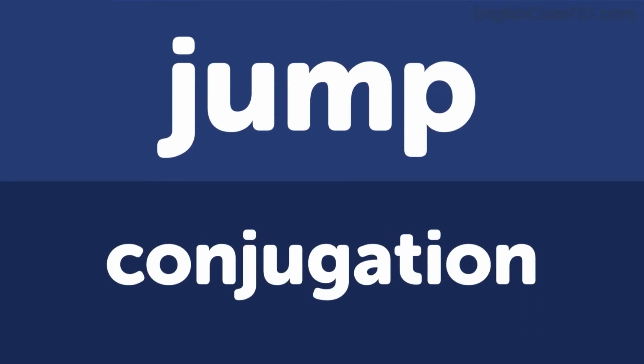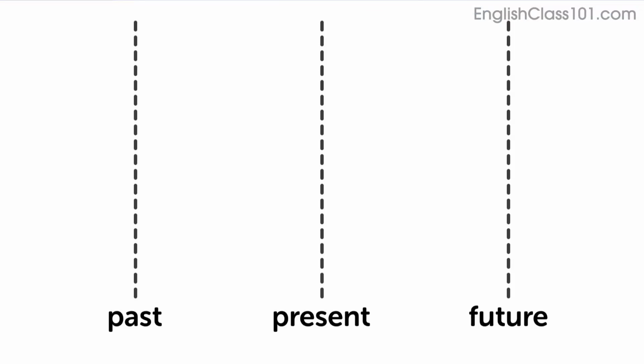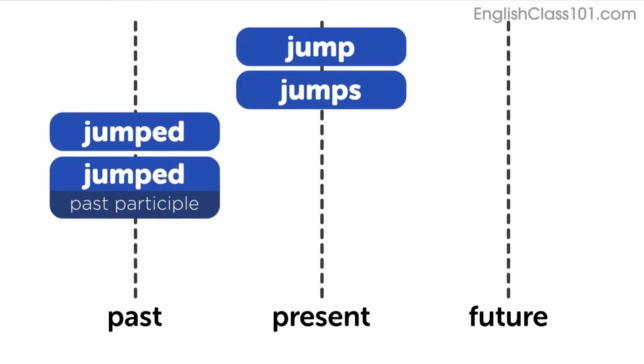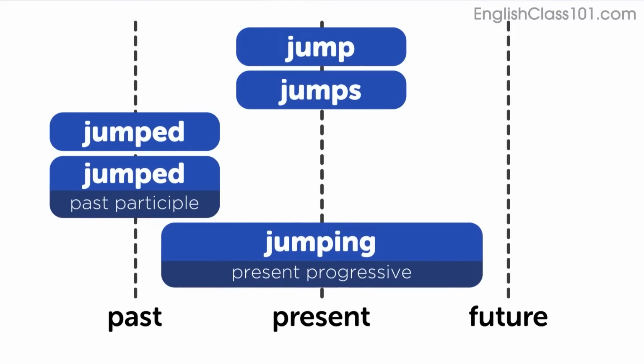Okay, now let's look at the conjugations for this verb. Present, jump, jumps. Past, jumped. Past participle, jumped. Progressive, jumping.